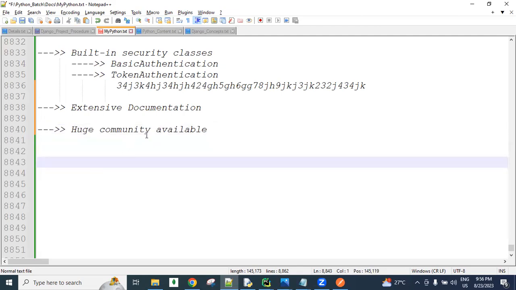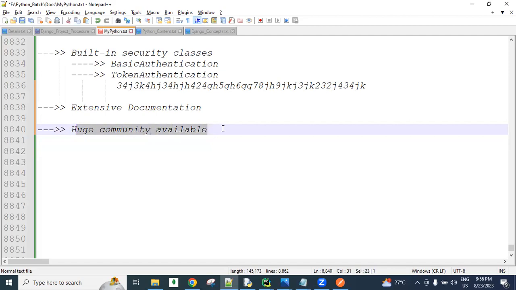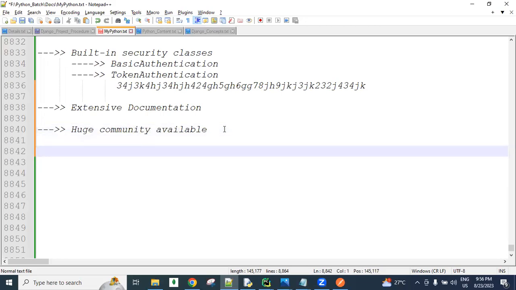Not only Stack Overflow, we have so many forums, guys. For the Django REST framework also, we have a huge community forum. Hundreds of people are giving replies, guys, on the Stack Overflow site or some other forums. So whenever we are facing some problem, we can get the solution from the forums, and then we can easily develop the code. Understanding? So this is also one of the benefits of using the Django REST framework.